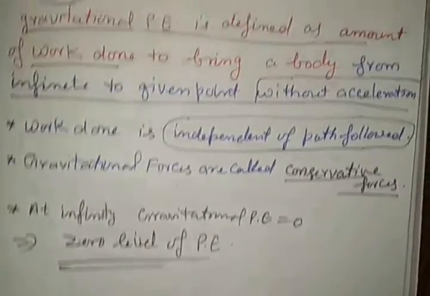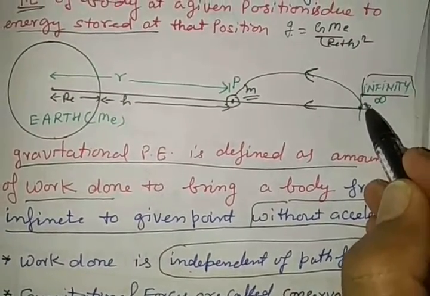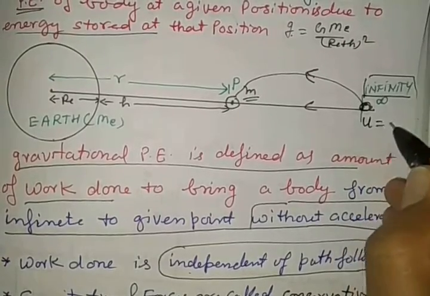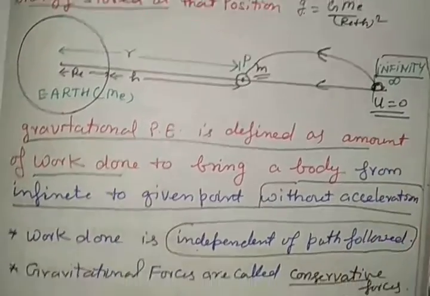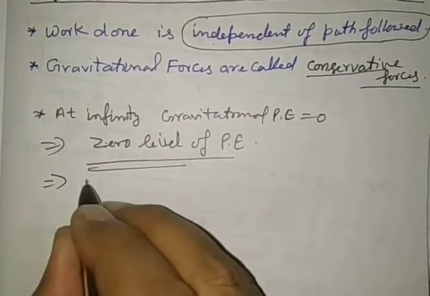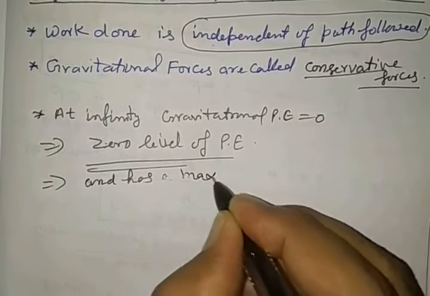See the diagram very carefully. Any body kept at infinity has potential energy 0 here, and this potential energy is maximum here, has a maximum value.